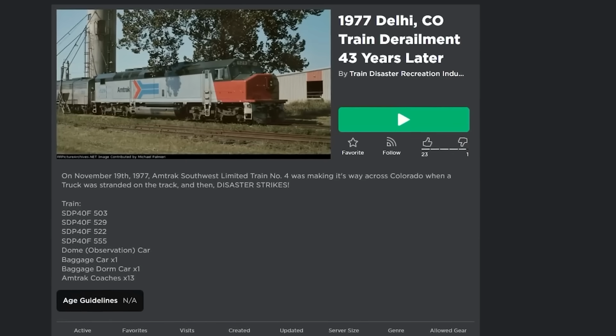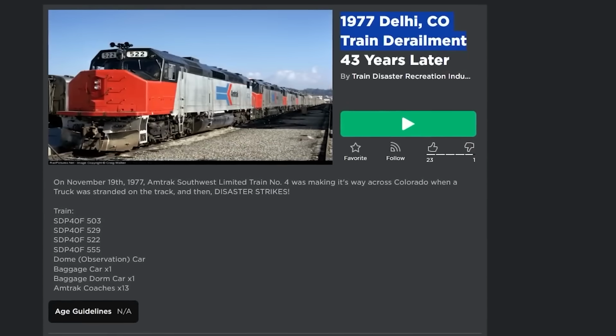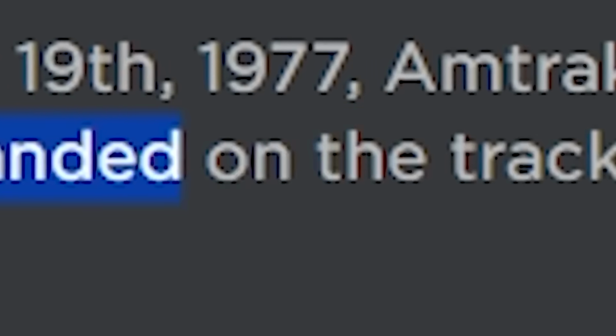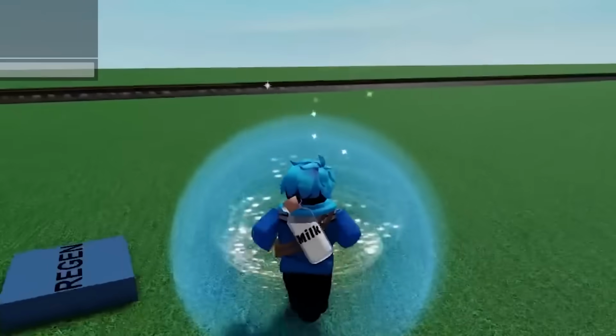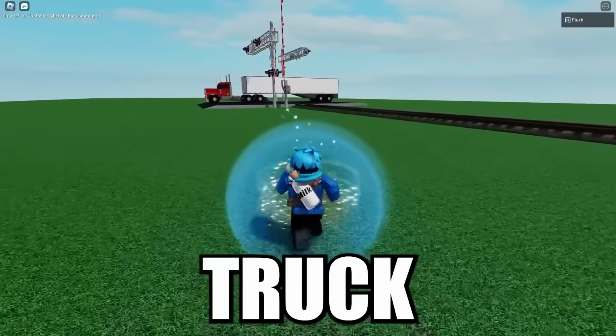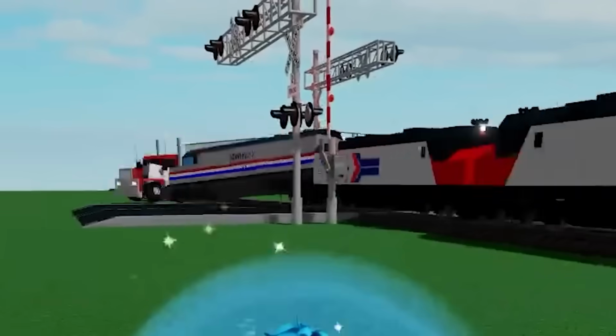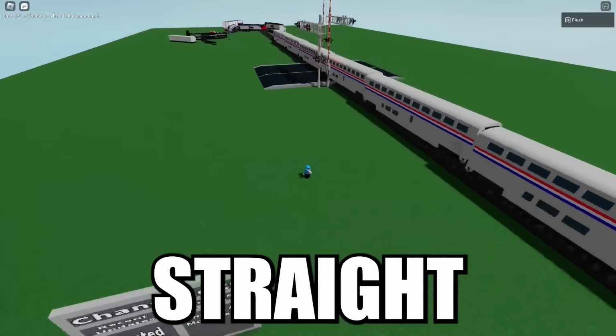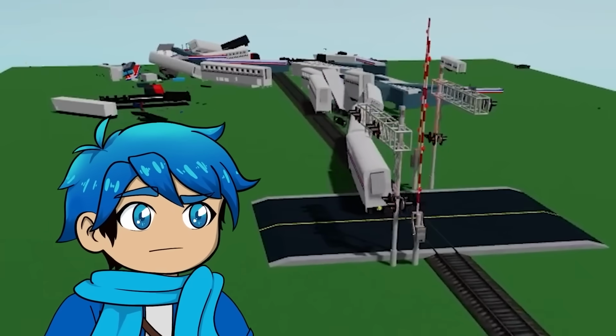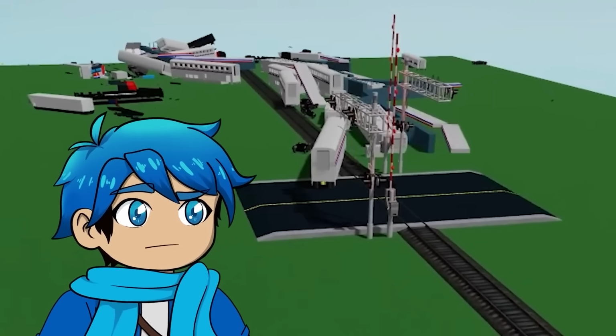All right, the next tragedy is the 1977 Colorado train derailment. So this train was making its way across Colorado when a truck was stranded on a track, and then disaster strikes. Okay, well, let's see what happened here. Okay, so what's going on here? There's a truck right there, and then, oh geez, yeah, it just goes straight through that truck. Did it cause the whole train to get derailed? Is that what happened? Let's rewatch that again.